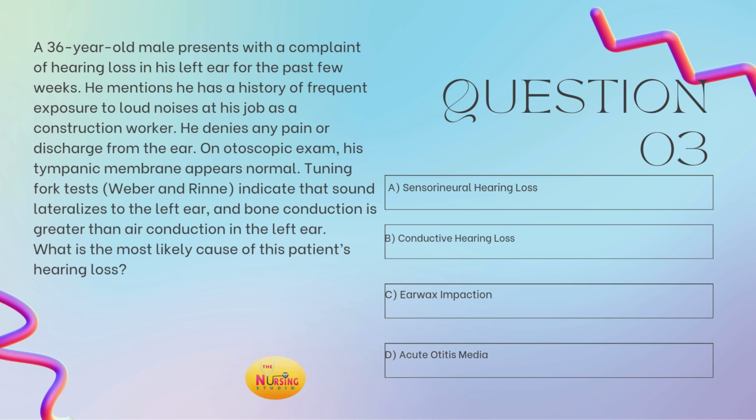Is it A, sensorineural hearing loss? Is it B, conductive hearing loss? Is it C, earwax impaction? Or is it D, acute otitis media? Take a moment and tell me what you got.